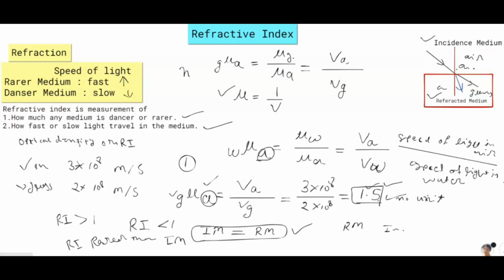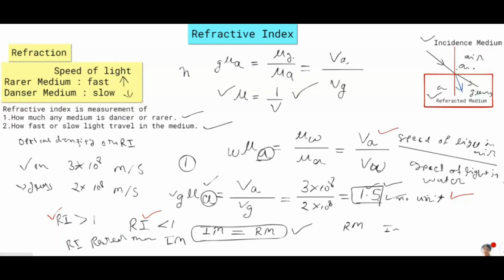One more time, I am going to revise. Refractive index is inversely proportional to speed of light. Second, refractive index has no unit. And the third point, refractive index is either greater than 1 or less than 1. These are the points. And this is the absolute refractive index.